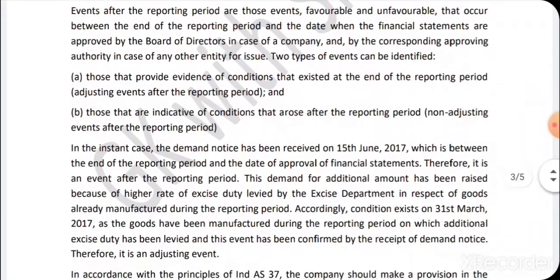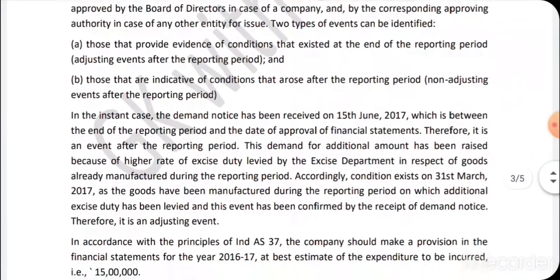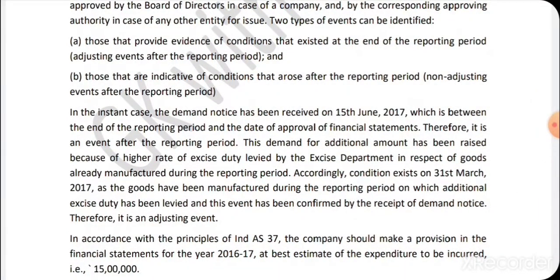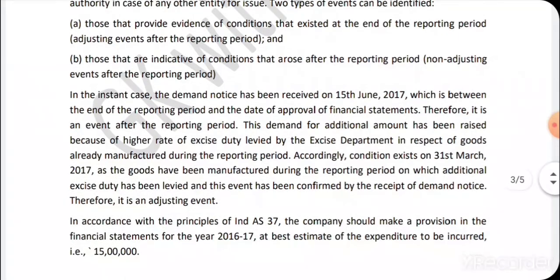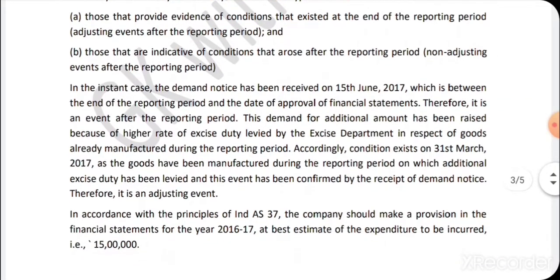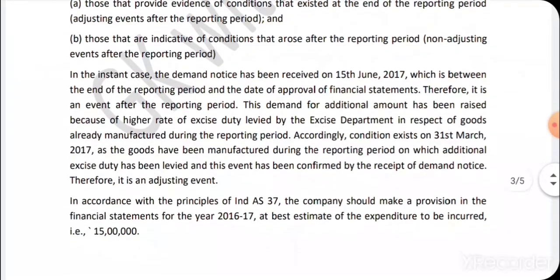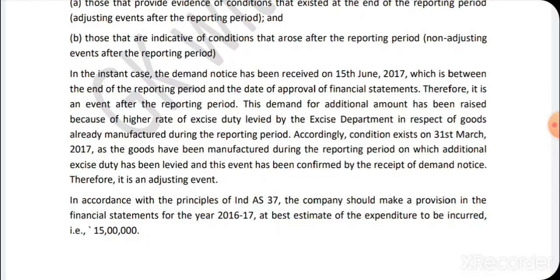In the instant case, the demand notice has been received on 15th June 2017, which is between the end of the reporting period and the date of approval of financial statements. Therefore, it is an event after the reporting period.